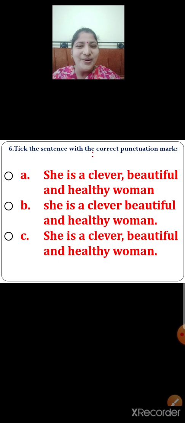So what will you do now? You will click on the correct option. Let us click. Yes, option C is the correct sentence with the correct punctuation mark, because the sentence has started with a capital letter, there is a comma, and also the sentence has ended with a full stop.